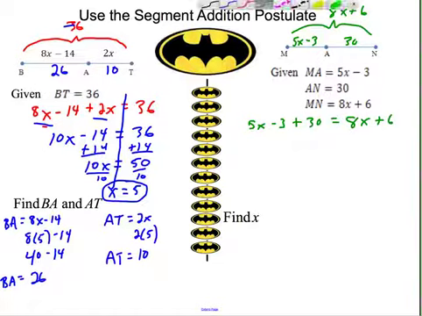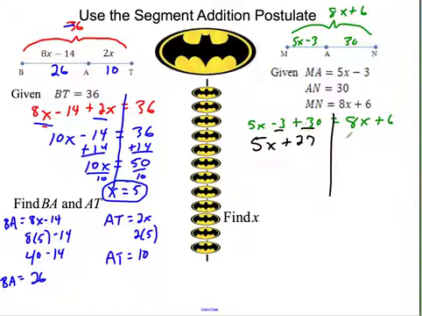And now we're going to solve this. So I draw a nice line down the middle, and I'm going to simplify each side first. So try to simplify. This 5x comes down, but what is minus 3 plus 30? Plus 27. You're combining like terms first. Now we can put all our variables on the same side. So what do I got to do? I want to get all my x's. I'm going to move them to the right side because there's 8x.